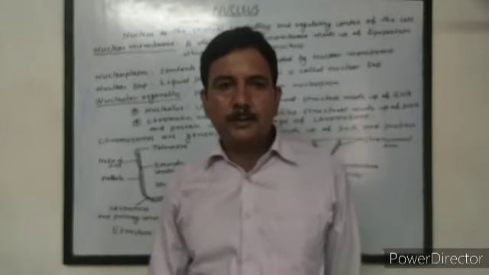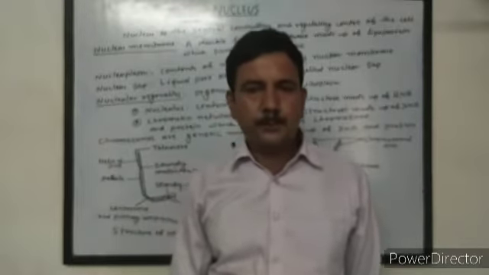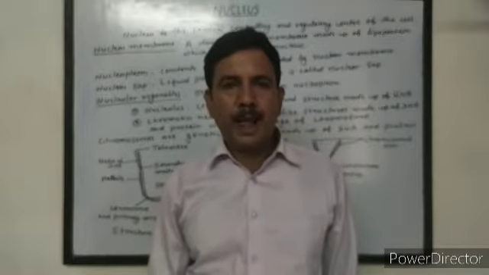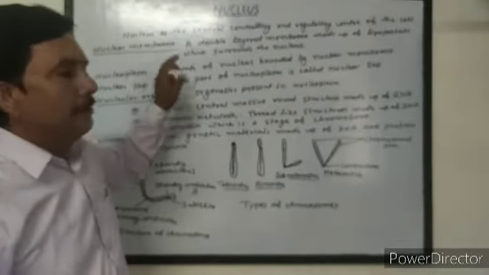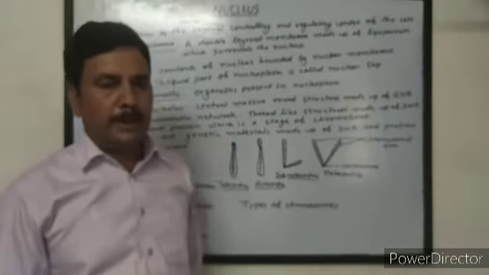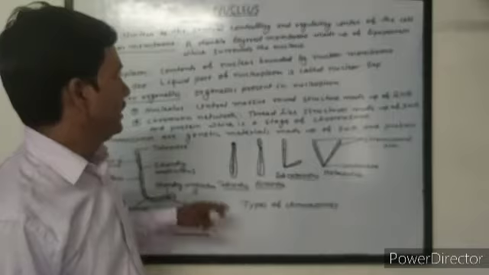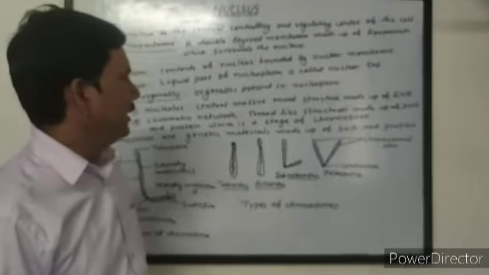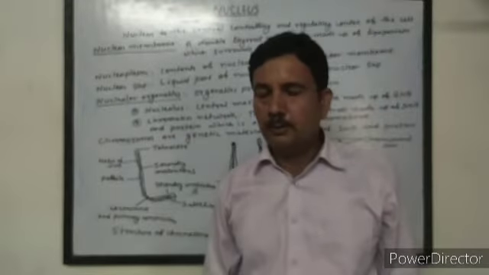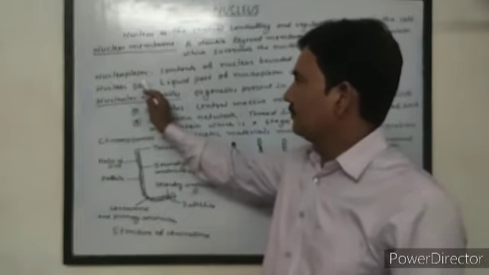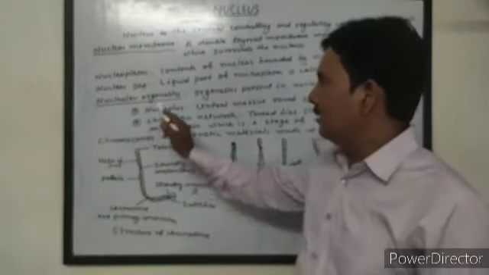In animal cell, usually nucleus is present in the center, but in plant cell, nucleus is pushed aside due to presence of a large vacuole. Now, nucleus is bounded by a membrane which is called nuclear membrane. Nuclear membrane is also like plasma membrane or cell membrane, which is a double layered membrane made up of lipid and protein. The contents of nucleus bounded by nuclear membrane is called nucleoplasm.